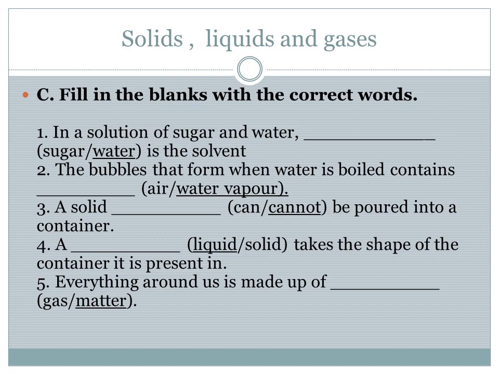A solid dash be poured into a container. Solid is a hard substance. It cannot be poured into the container. So underline the option cannot. Fourth one: a dash takes the shape of the container. Only liquid takes the shape of the container. So underline the option liquid. Everything around us is made up of dash. Everything around us is made up of matter.